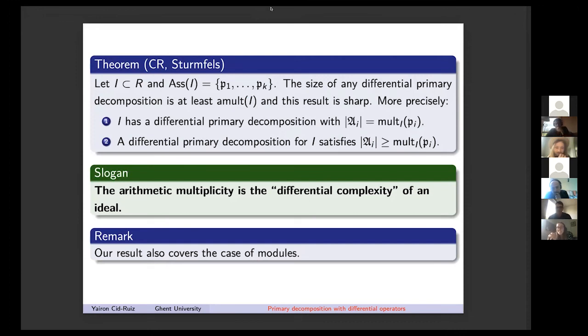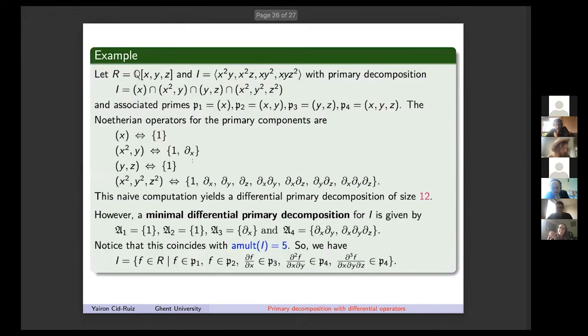I did not have time to talk about all this, but afterwards we joined forces with people from Atlanta, Anton Leykin and others, and we implemented the whole thing. You give it just an ideal, and you type differential primary decomposition, and what I showed here is copied from Macaulay 2. It will give you exactly a minimal set of operators.